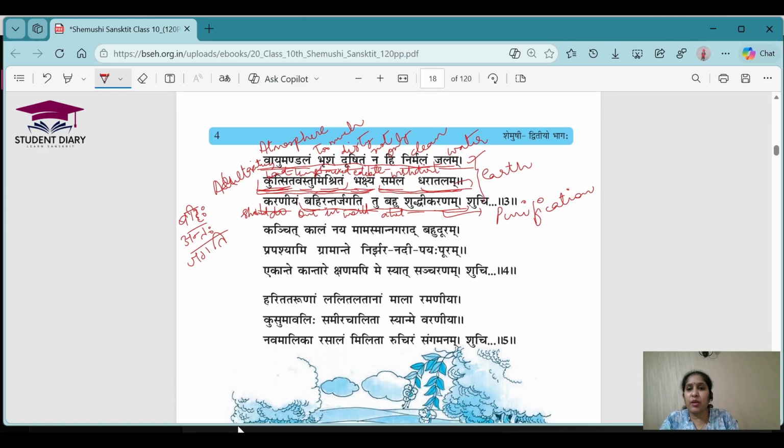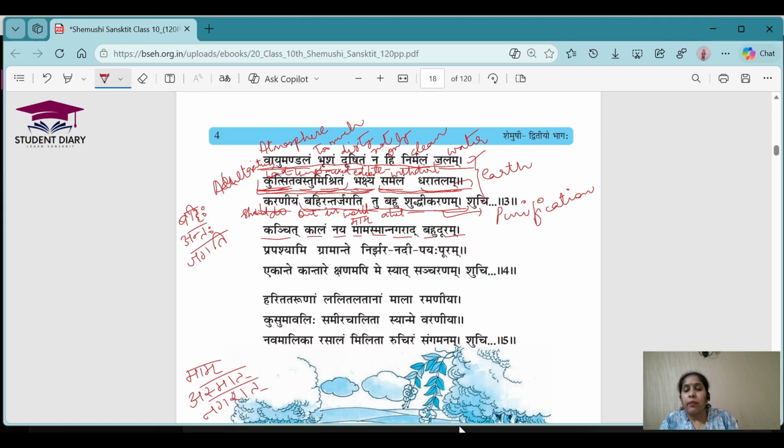Let's go for the next shloka. Kanchit kalam nae mam asmat nagarat. This is three words: mam asmat nagarat.